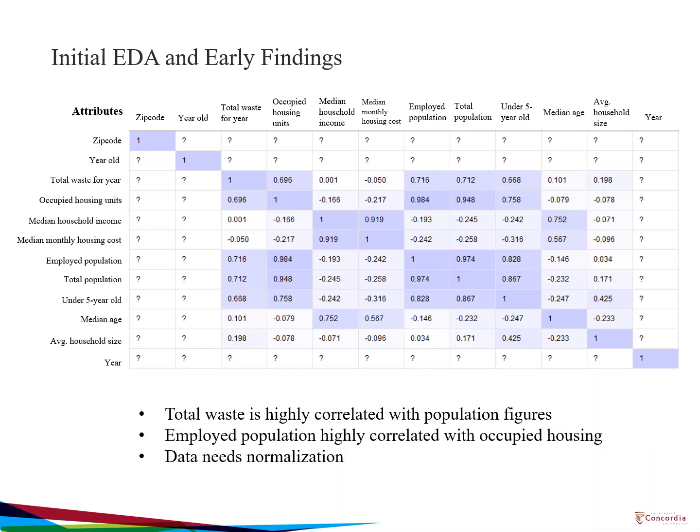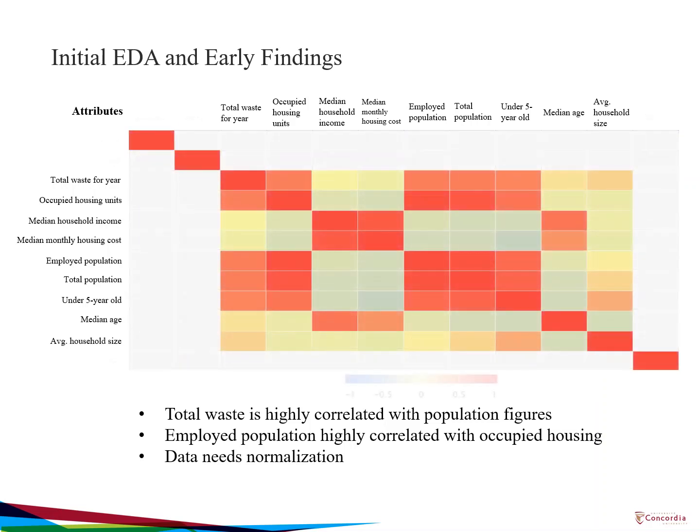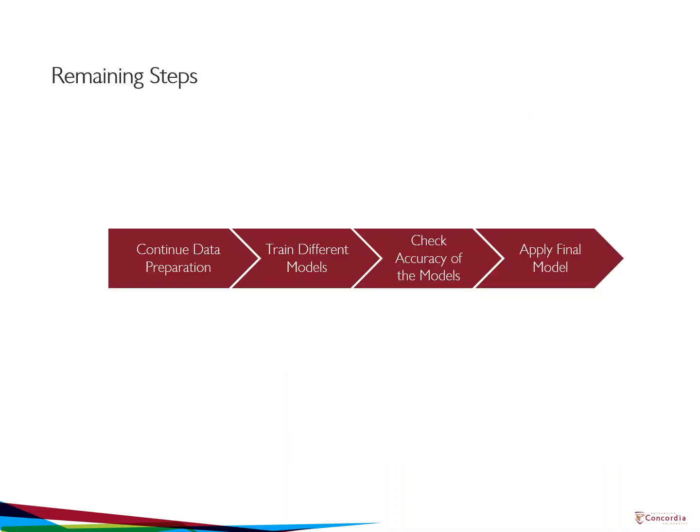The total waste is clearly the most correlated with population figures, as well as with occupied housing units. There's a very minor correlation with the average household size. We also see that attributes like employed population are highly correlated with the occupied housing units. The data needs some normalization to tease out how much a population attribute like the employed population correlates with the waste when normalized to the total population. What's next is to continue with the data preparation, train different models, check their accuracy, and apply a final model.